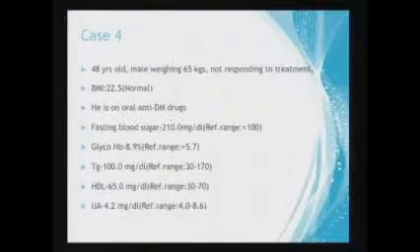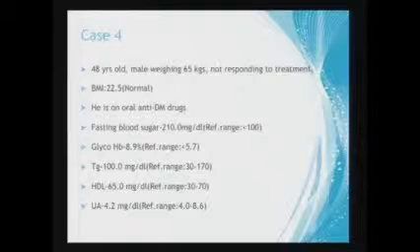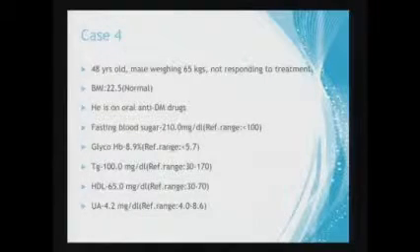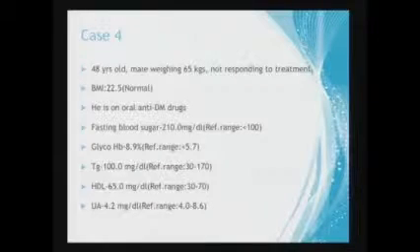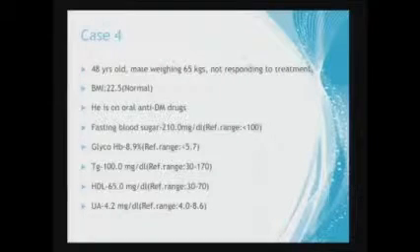This is a very interesting case. I hope you pay attention. This is a patient who is 65 kg, BMI is normal. He is on an oral anti-diabetic drug. The fasting blood sugar is totally uncontrolled. It is 210. Glyco-HB 8.9.